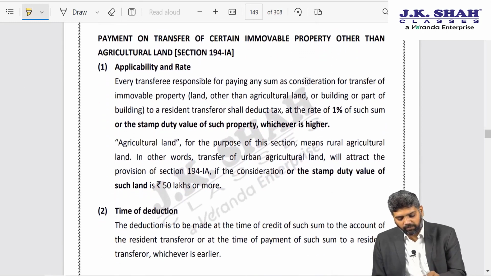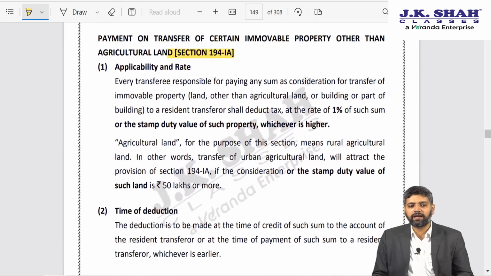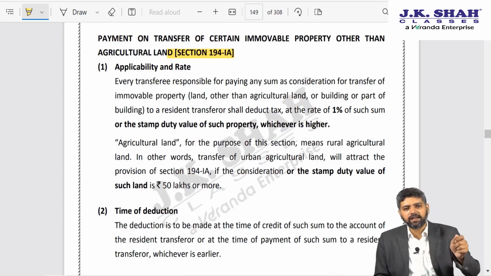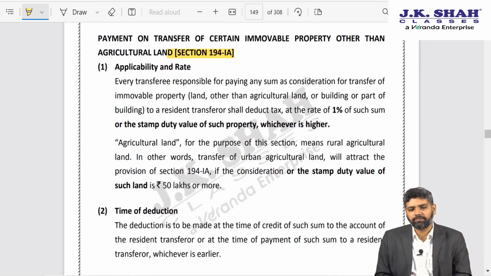Next one is the amendment under section 194IA, a very harsh amendment. Up till last year, in case I purchased any property, the consideration of which exceeded 50 lakh rupees, I was required to withhold 1% tax at the time of payment.